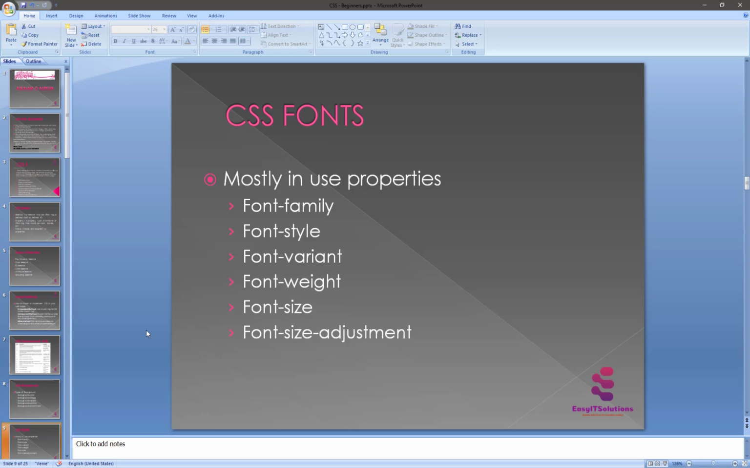So now we are seeing the image or fonts. Basically in this tutorial, in this chapter, we teach you how to set the font of the content available in an HTML element. So you can set the following font properties of an element, the mostly used properties: font family, font style, font variant, font weight, font size, and the font size adjustment.